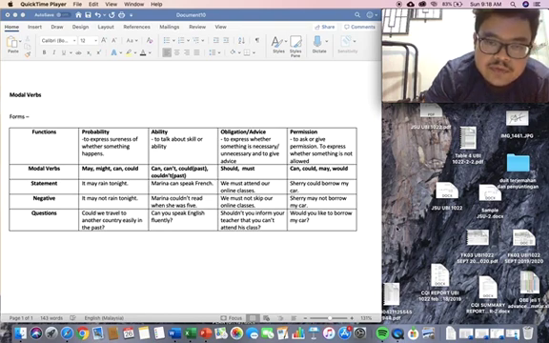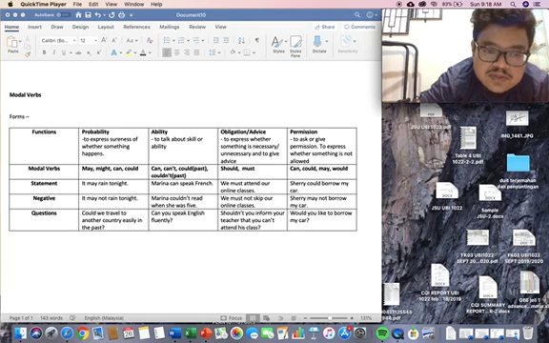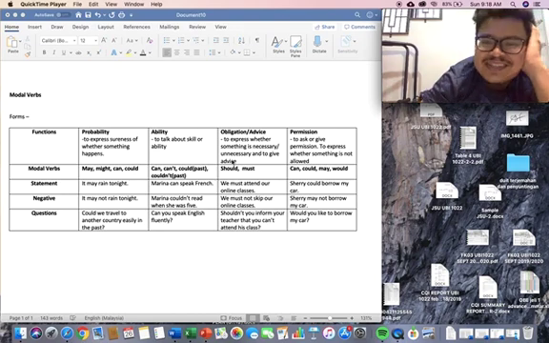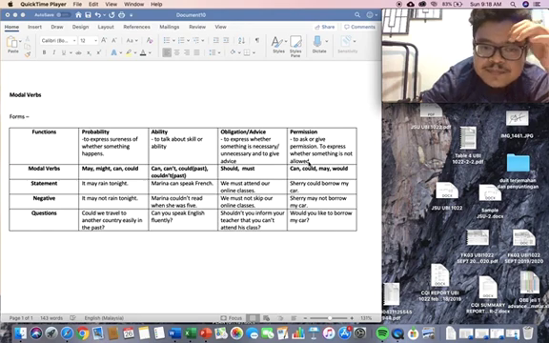it serves several functions. So there are four functions that we are going to look into today. The first one is probability. The second one is ability. The third one is obligation or advice, and the last one is permission.